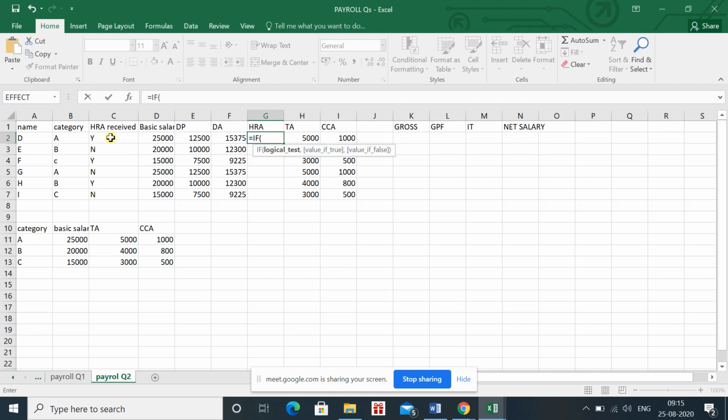We are saying if in this particular cell, the HRA received cell, you have the value capital Y, and you have to use the inverted commas, then calculate 30% for me. 30% of what?